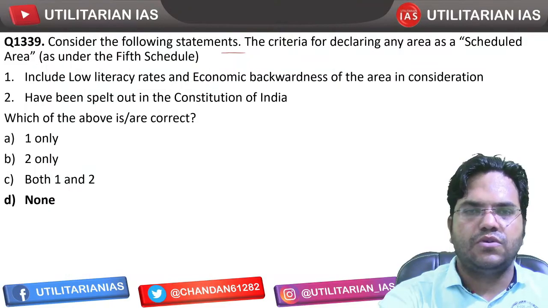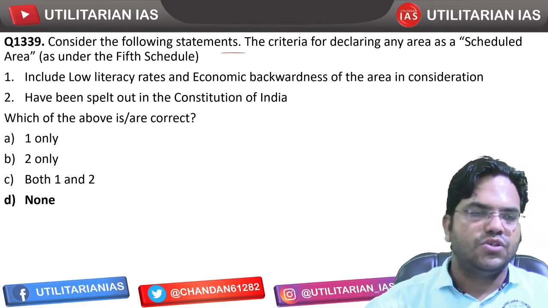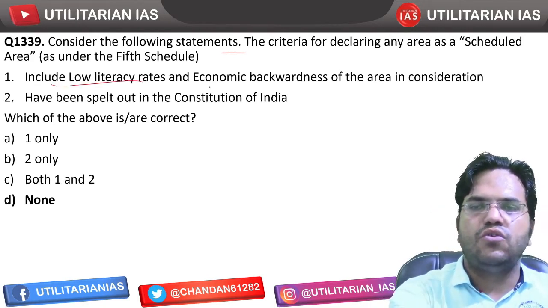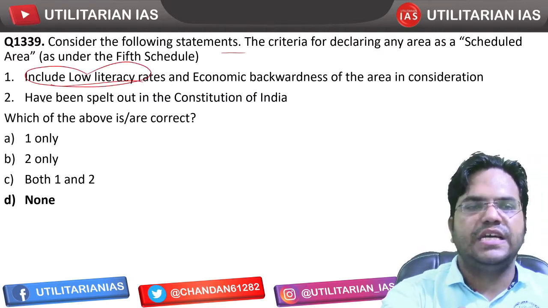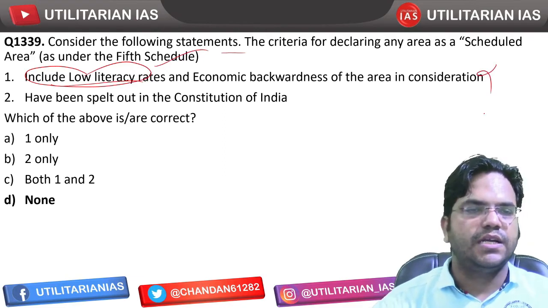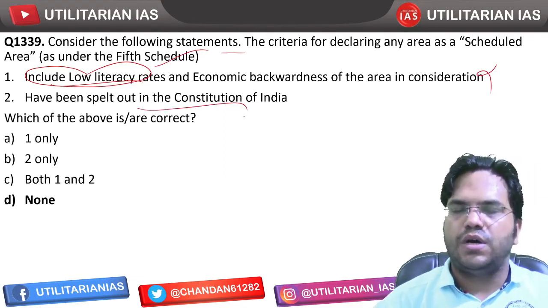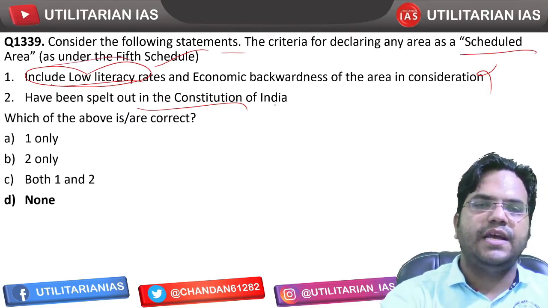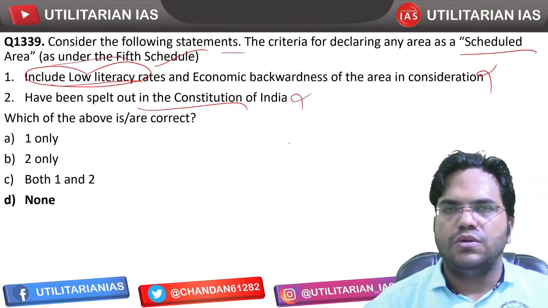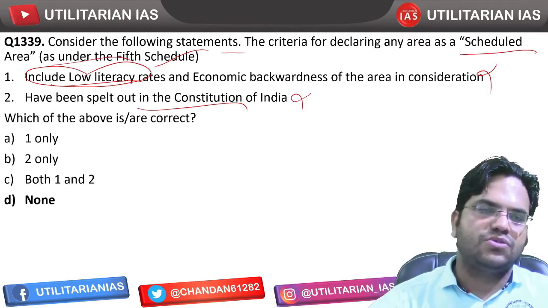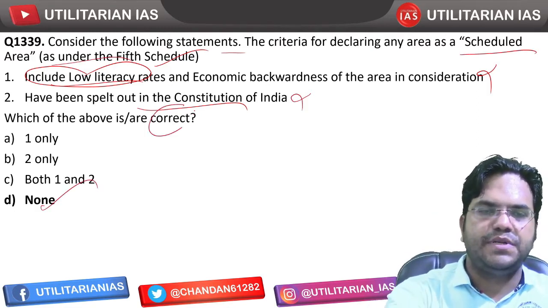Next question, consider the following statements. The answer has already been reflected, so allow me to discuss. See, low literacy is not a basis to decide whether an area will be declared a scheduled area or not. So this is incorrect. How an area will be decided as a scheduled area has not been spelled out in the Constitution. How they decide is actually an established practice. So none of the statements is going to be correct.